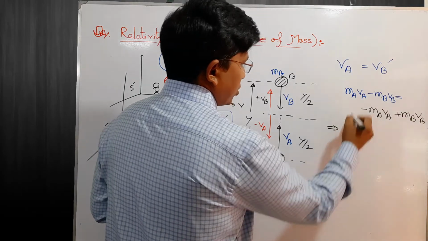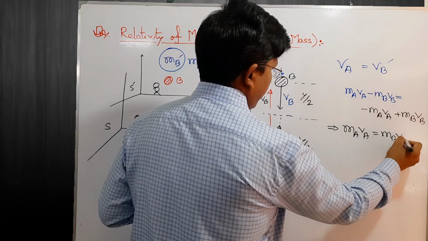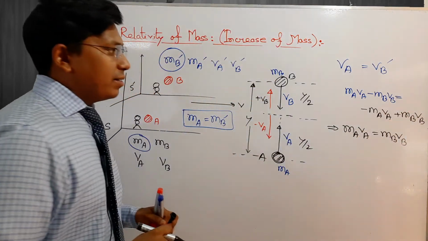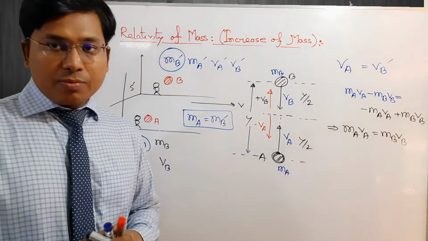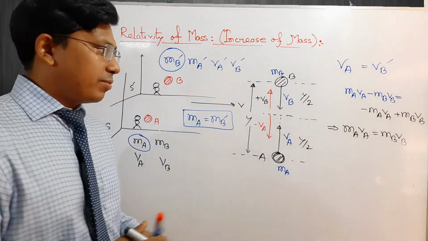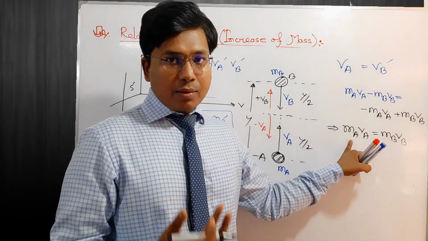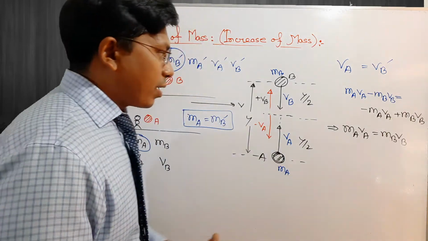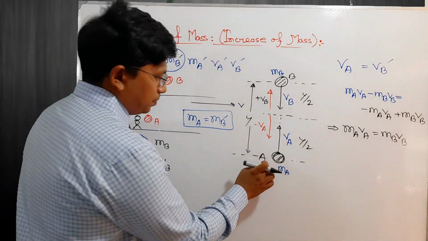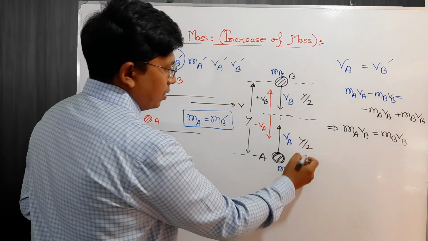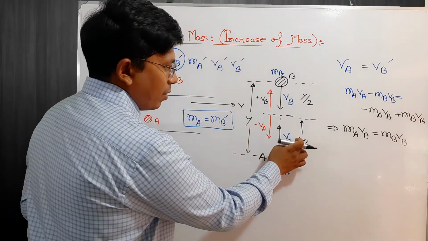After simplifying the equation, we find ma va equals mb vb. If we find the velocity of the A object and the velocity of the B ball, these two identical balls, then we can easily express the equation of rest mass and moving mass. So how can we find the velocity of the A object? From my point of view, the displacement gained by the A object is y by 2.